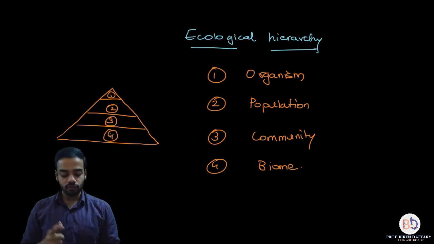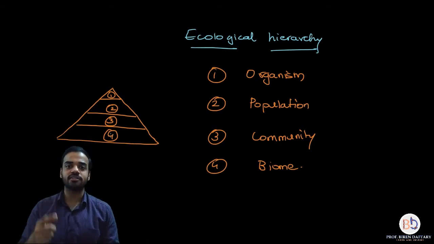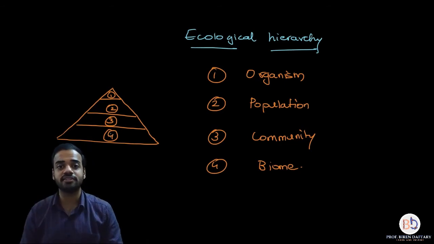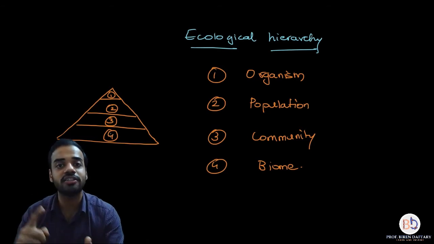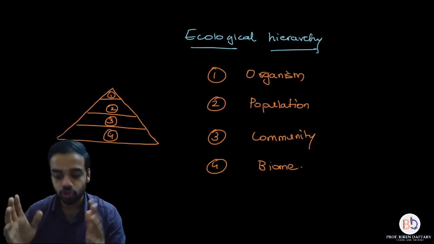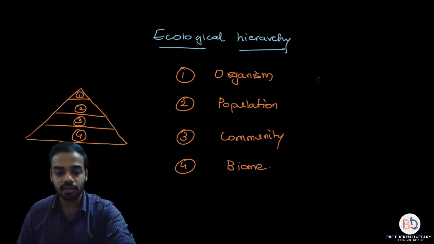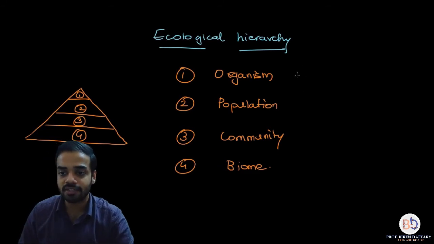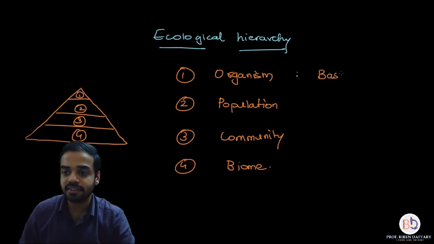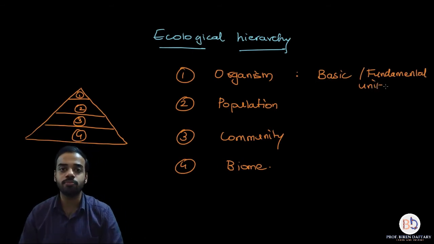Is this clear? For example, in an environment, a single tiger is called an organism. A single lion can be called an organism. A single deer can be called an organism. A single human being can be called an organism. I hope this is clear. So if you want to write it down, you can write it down over here, that organism is the basic, or the fundamental unit, or the smallest unit of ecological hierarchy. I hope this is clear.